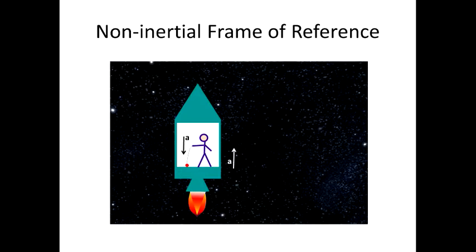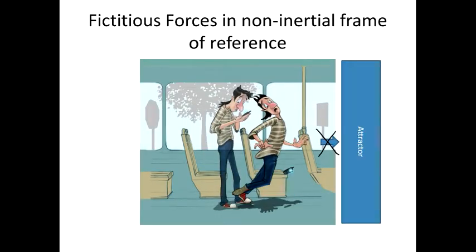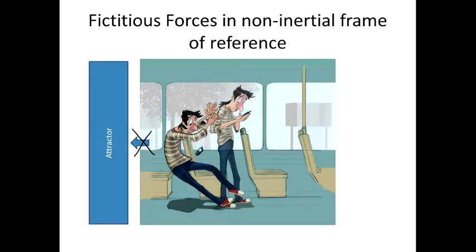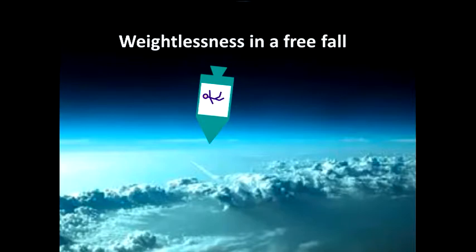But we also know that inertial forces are not real. There is no force which attracts a passenger of a bus when the bus stops. And there is no force of attraction at the back of a bus when the bus accelerates. In both cases the forces are fictitious. The fictitious nature of the force of gravity can be revealed in the case of free fall. All objects in a free-falling cabin are weightless, which indicates that they are moving in an inertial system. So, an accelerating motion by the force of gravity is an inertial motion. So gravity is not a real force.